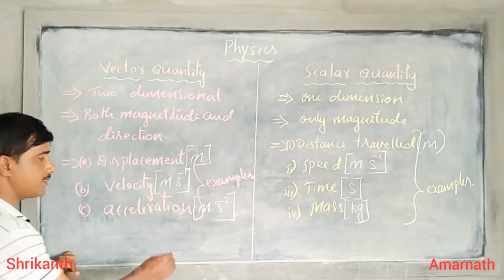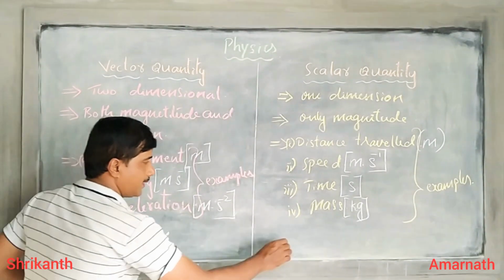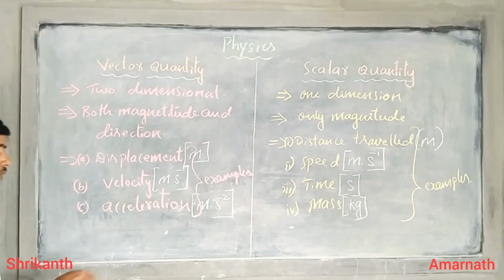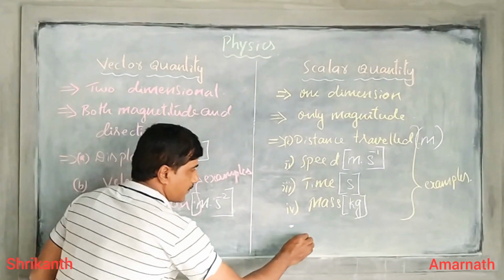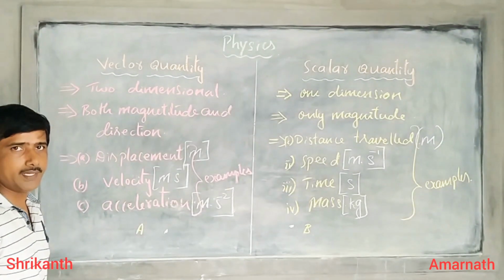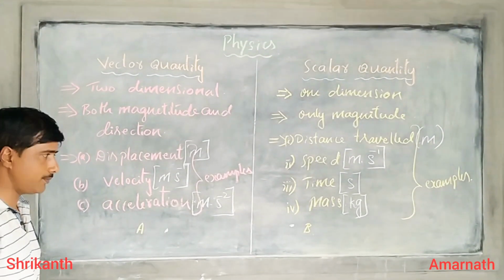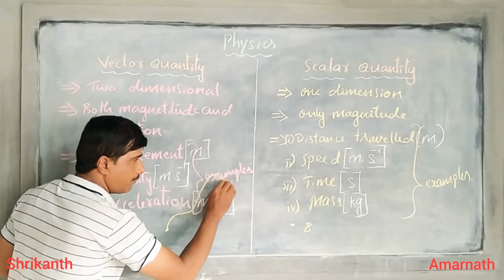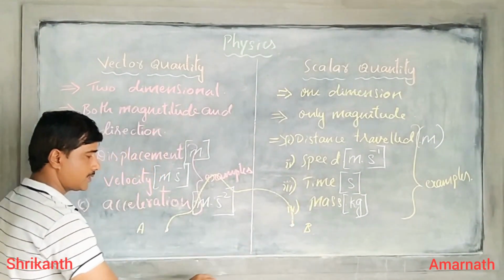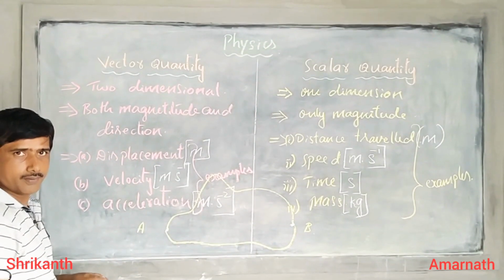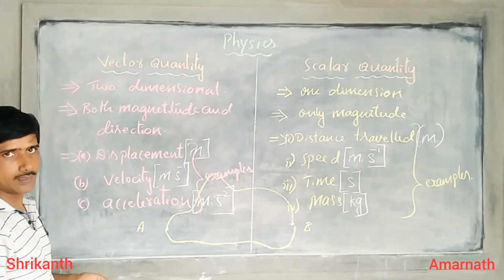For that, consider two points A and B. If you start from A and you want to reach B, which is nothing but the destination, imagine you can reach from A to B in any manner, like this, or any other way as well.